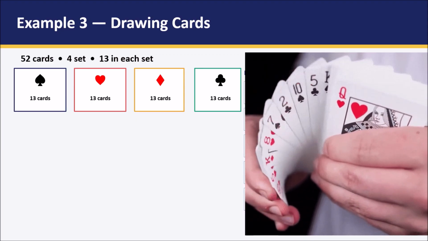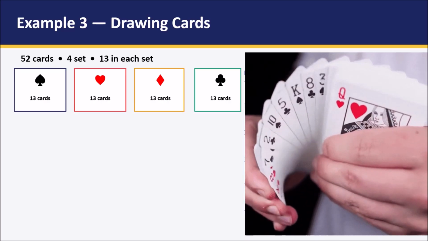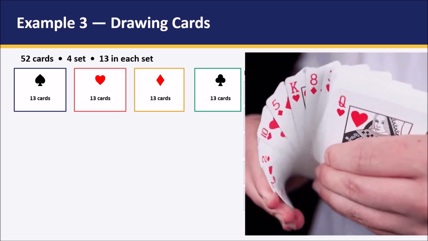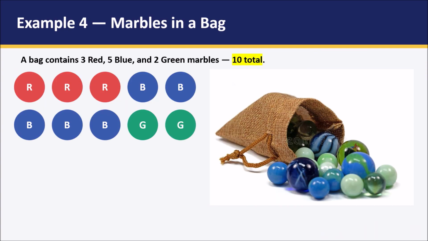Similarly, the probability of getting a spade symboled card from this deck of card is 13 over 52. And this particular example is having a lot of combinations, and that set of combinations will be continued in another set of lecture. Moving towards example number 4.